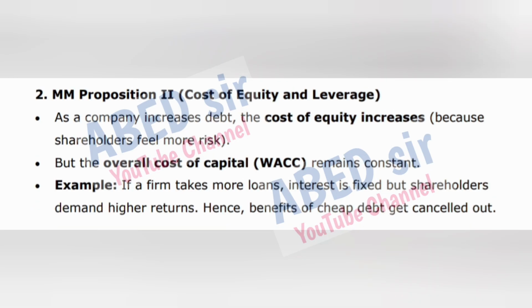2. Proposition 2, cost of equity and leverage. As a company increases debt, the cost of equity increases because shareholders feel more risk. But the overall cost of capital, WACC, remains constant. Example, if a firm takes more loans, interest is fixed but shareholders demand higher returns. Hence, benefits of cheap debt get cancelled out.